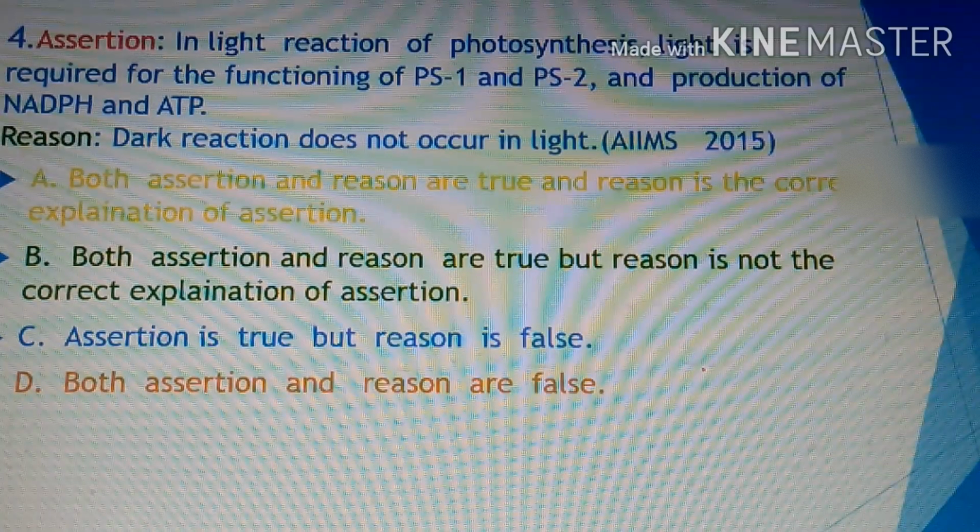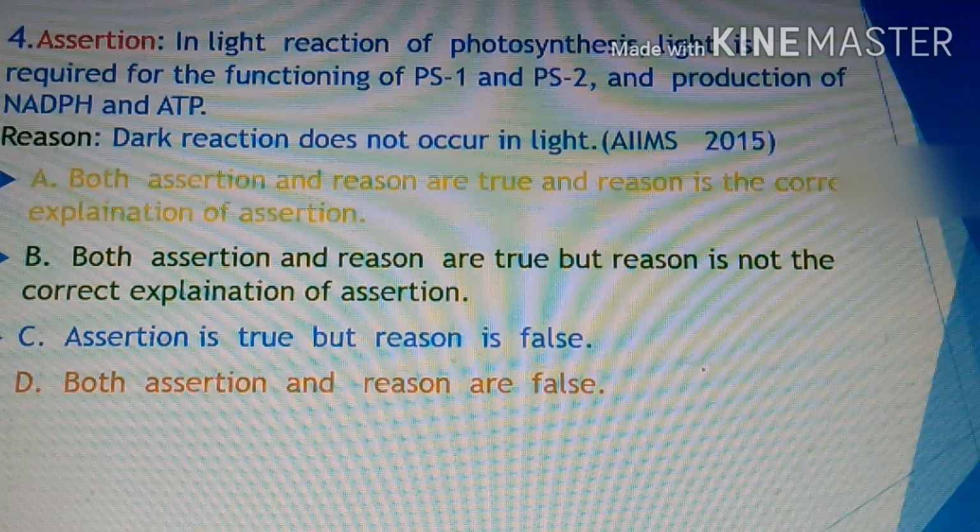In the light reaction of photosynthesis, light is required for the functioning of PS I and PS II, and for the production of NADPH and ATP. It is already known that in non-cyclic photophosphorylation, ATP and NADPH2 are formed. So the assertion is correct. The reason: dark reaction does not occur in light.